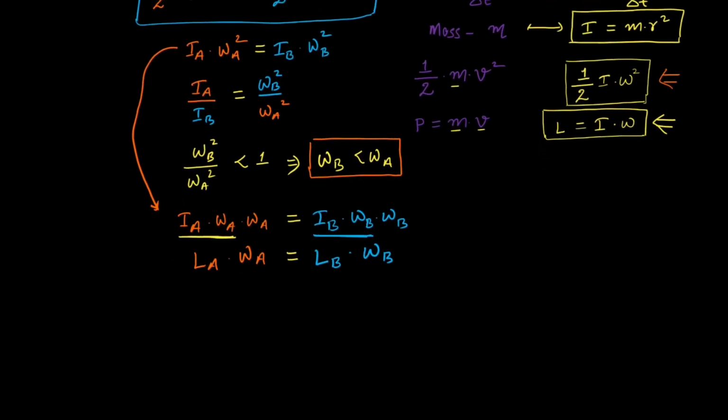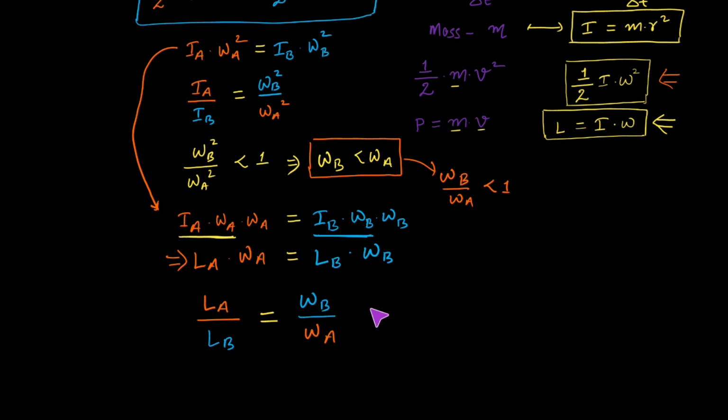Now, on further simplification, I can write this as LA upon LB. This will be equal to omega B divided by omega A. I'm just writing this equation. And what I have derived is that omega B is less than omega A. It means when omega B is less than omega A, omega B divided by omega A will be less than 1 from this equation. So this term would be less than 1.